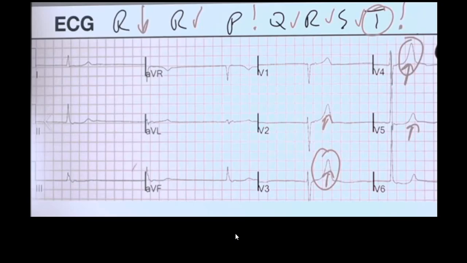hyperkalemia. In ECG you can see here, it is very clearly shown, that the person will have an effect on the PR interval, QRS complex and T wave. All this will be seen. The T wave will be tall, and the QRS complex will be widened. These will be the two early signs.